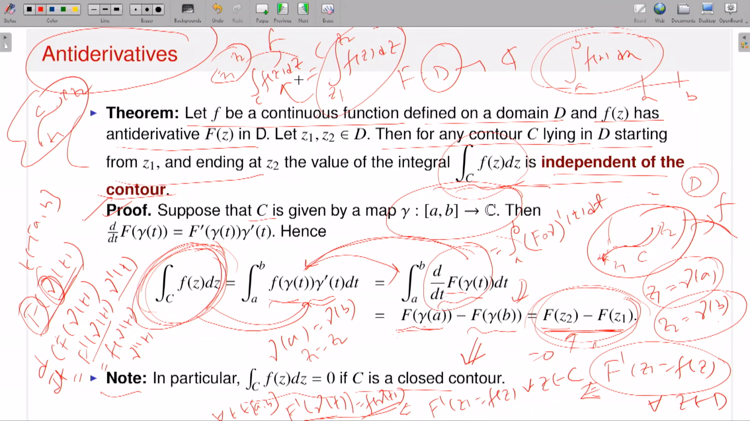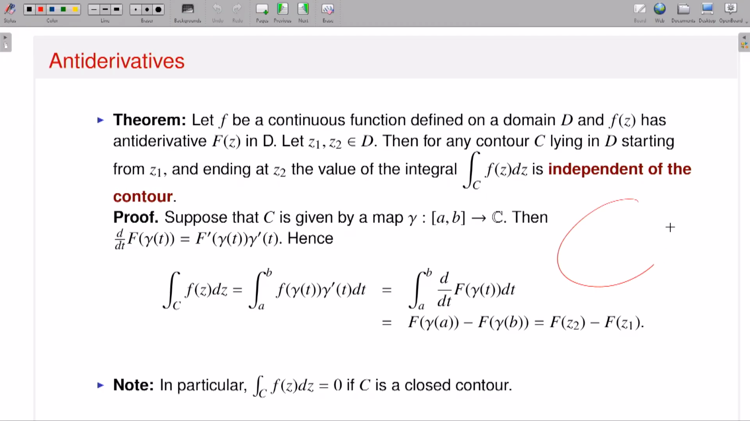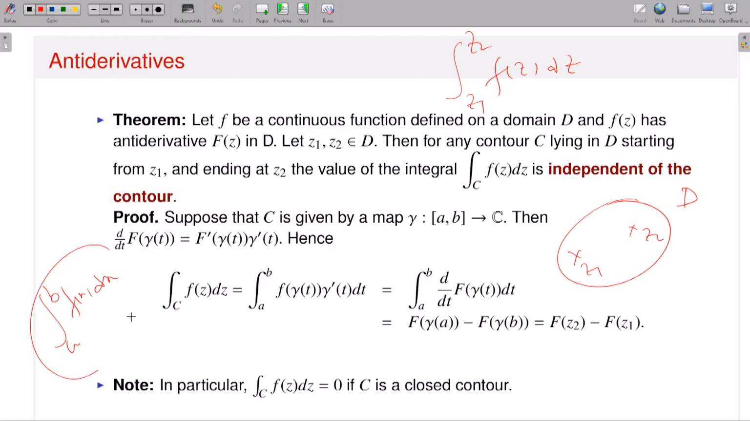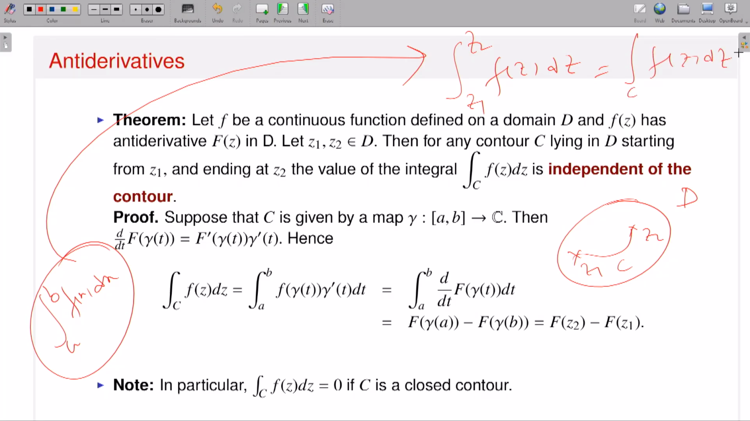Then one can easily ask: if I take another contour, say C twiddle, starting from Z1 ending at Z2, then let me discuss once again. Suppose you have this domain and I have 2 points Z1 and Z2. Now I want to make sense of the integration Z1 to Z2 f(z) dz. That is my plan, because you know the integration a to b f(x) dx, and I would like to give a similar kind of object meaning in the complex setting. So I can say this is a notation: I take a contour C, and this is nothing but the integral over C of f(z) dz. You just define it in this way.